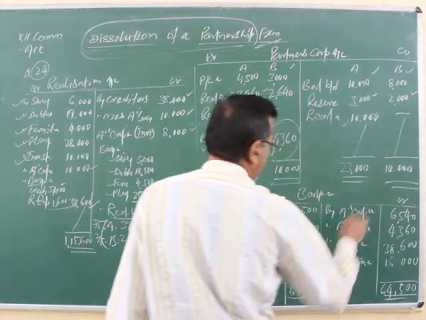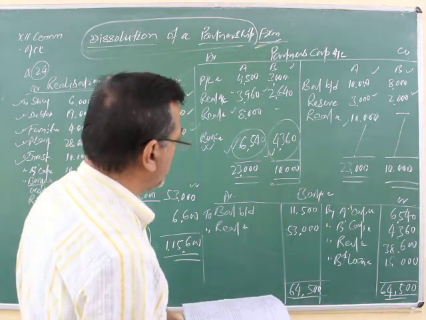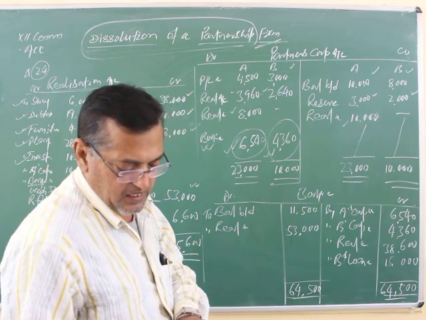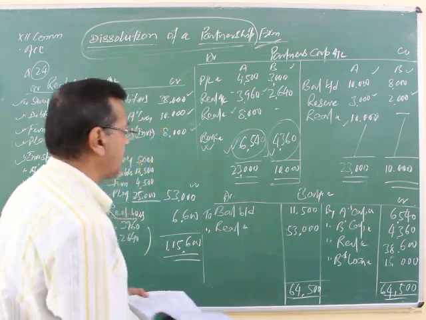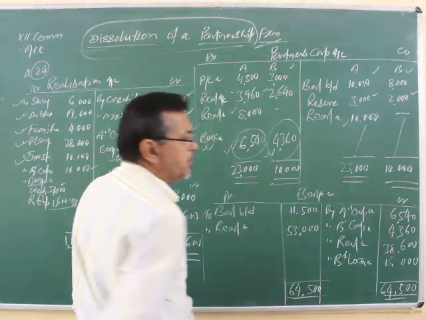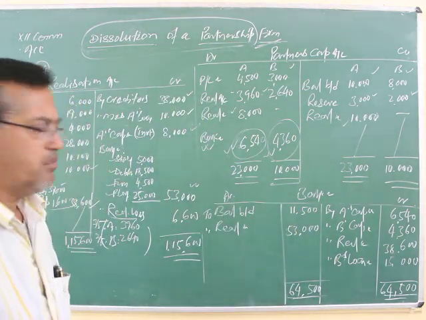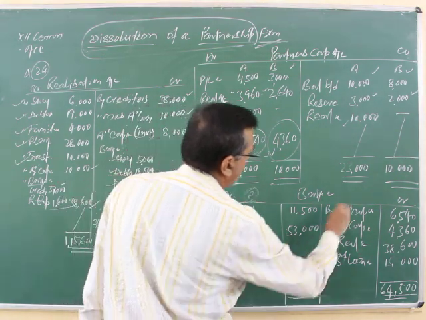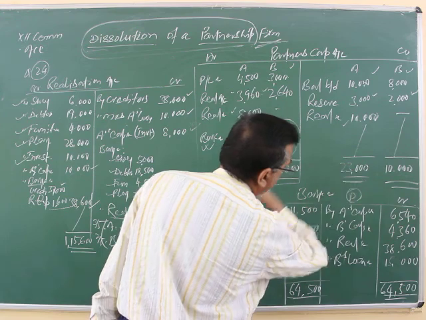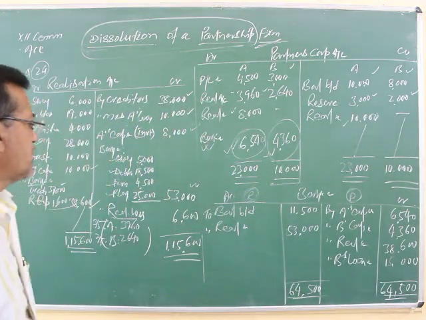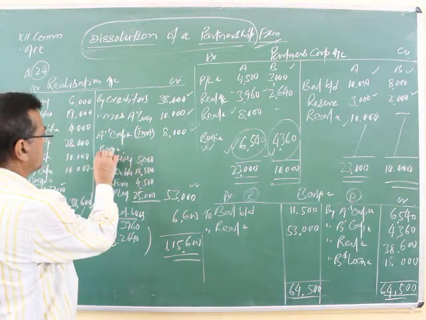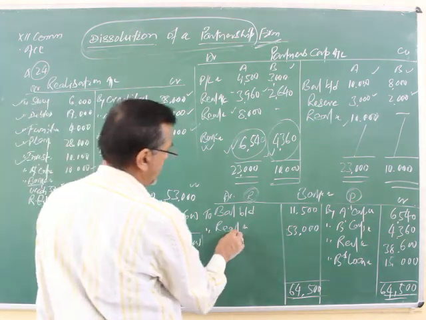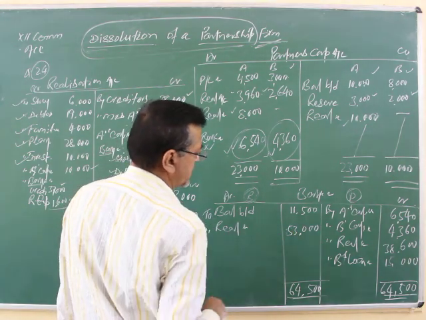Here debit and credit. Understood or not? And we are required to prepare the bank account. Now see, the bank balance given earlier is 11,500. Write down 11,500. Bank account is just like the bank column of the cash book. All receipts we have to record on this side, and all payments we have to record on the right hand side, the credit side. Now see, after selling the assets, we are getting how much cash? 53,000. I have noted down from the realization account 53,000.